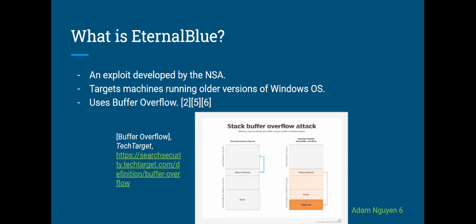So, what is Eternal Blue? Eternal Blue is an exploit developed by the NSA for older Windows systems, which was stolen and leaked by a group called the Shadow Brokers at least a year prior to the attack. The stated purpose of the Shadow Brokers is to take down the NSA, and this was just one of their ways in trying to do so.